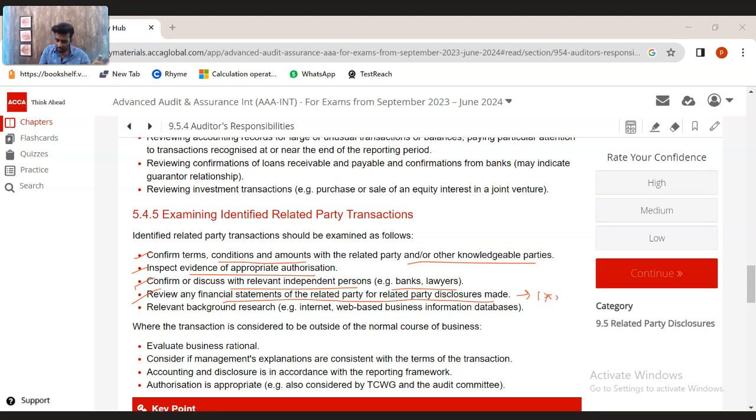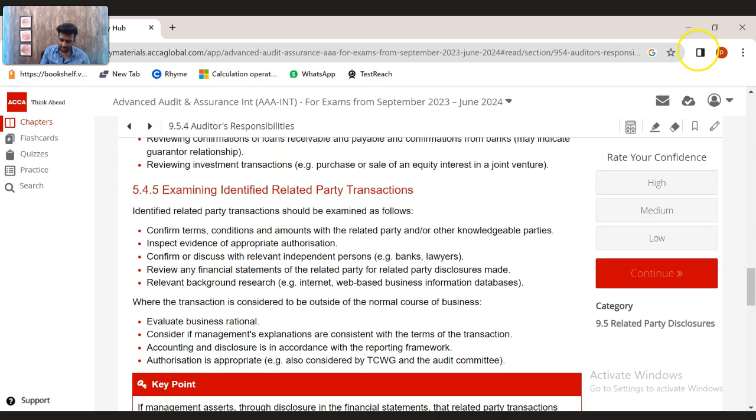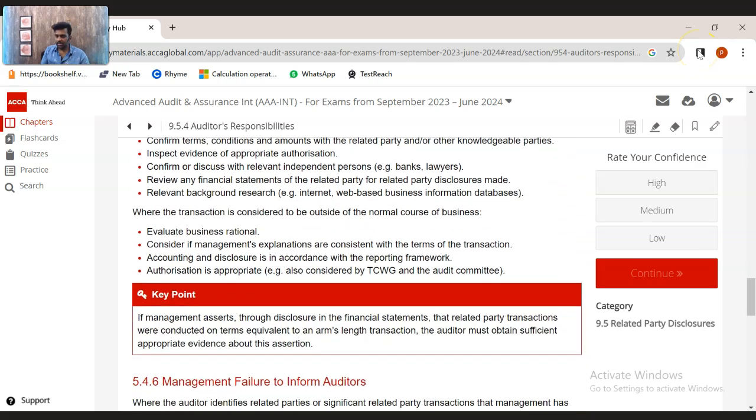as per the requirements under IAS 24 or not. Whether the requirements of IAS 24 have been clearly followed or not should also be mentioned. Relevant background research should be conducted. For example, internet and web-based information databases should be collected, etc. Where the transaction is considered to be outside the normal course of business, evaluate the business rationale, like what is the purpose of this transaction, why the transaction has been done with the related party.